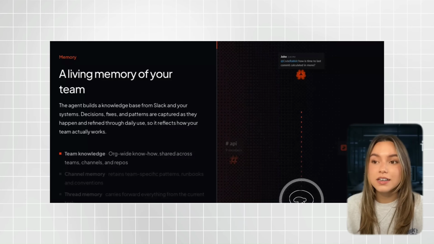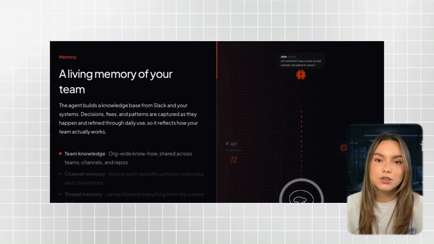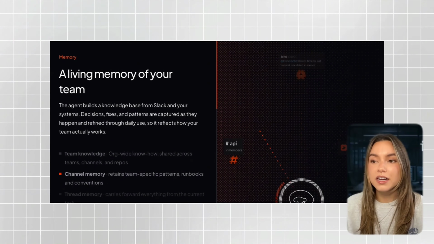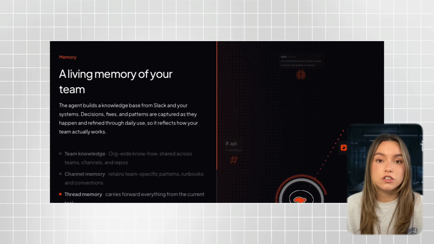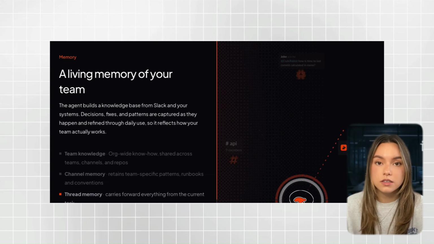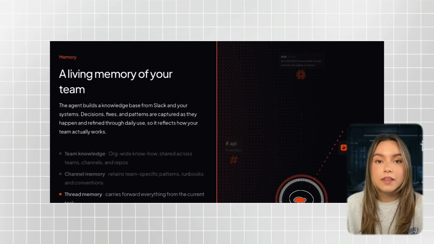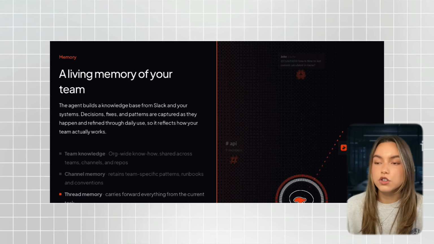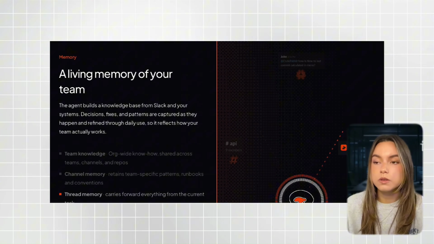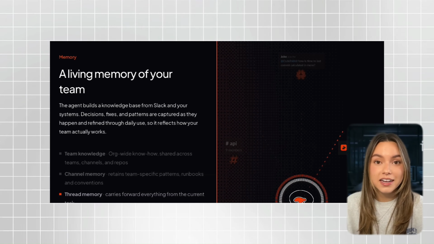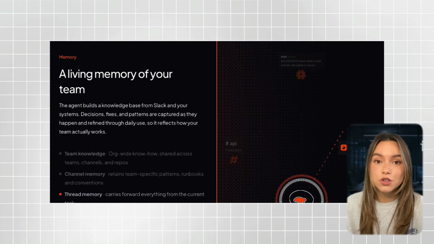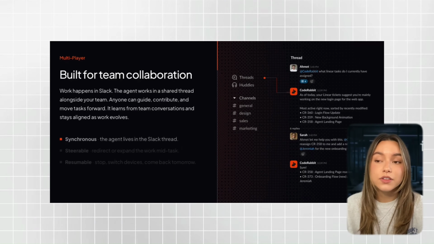Second is memory. This is the one that I think most AI tools are missing completely. CodeRabbit Agent builds a knowledge base from your Slack and from your systems. Decisions your team makes, fixes, patterns, conventions, captured as they're happening, and then refined through daily use. There are 3 tiers here: thread memory for the current task, channel memory for team-specific runbooks and patterns, and org-wide knowledge available everywhere. That senior engineer with all that context in their head, this is what makes that knowledge institutional and not personal.